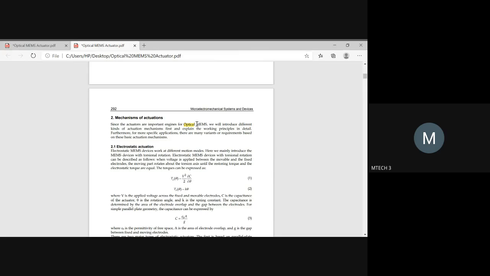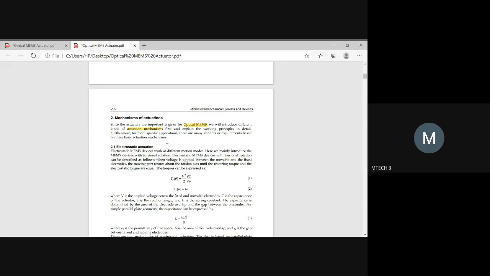What are the mechanisms involved in optical based MEMS applications? In the paper, they have introduced different kinds of actuation mechanisms which are available. What is its working principle, how it could be developed, and how it could be correlated for specific applications. That will be focused on in section 3.